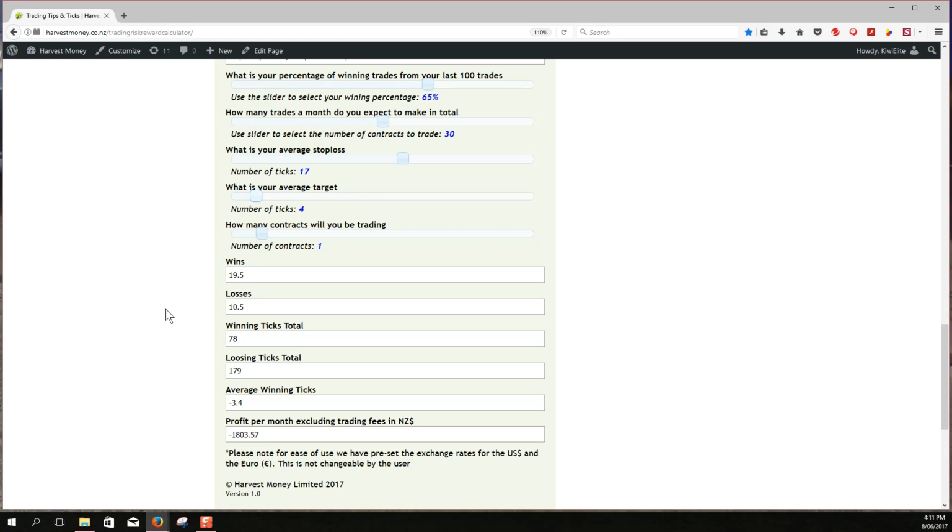So what do you have to do to make those figures right? If that is the sort of trading patterns that you're trading and are the targets that you're going for, we would have to increase our probability of winning to 81% just to break even. So you can see that with a 4-tick target, you need more than 4 winning trades to offset 1 losing trade. So this is a very important point that a lot of people aren't taking into consideration when they're trading.